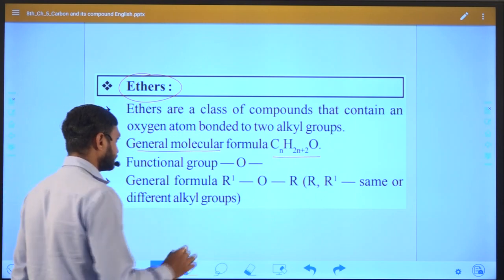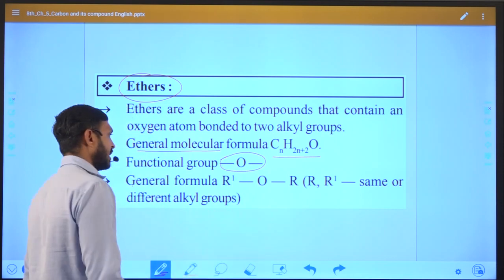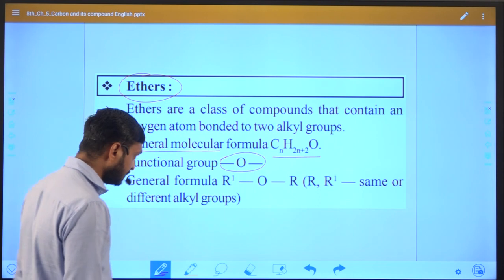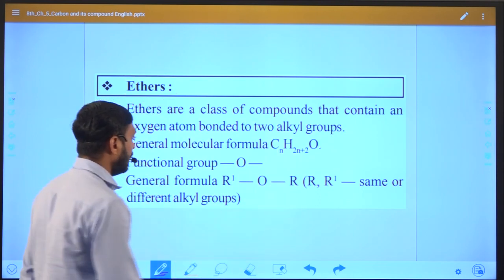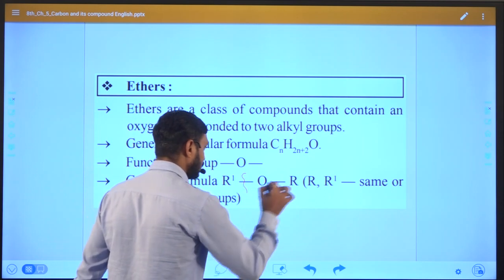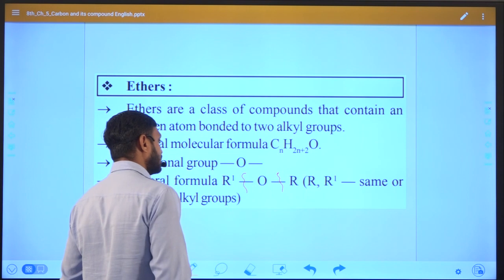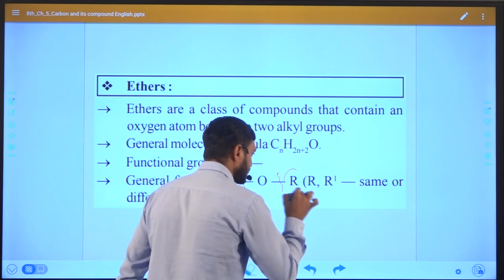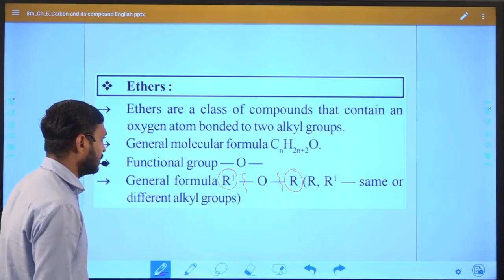And the functional group we can represent in this way as well. Now again, while oxygen is attached with two alkyl groups, it is also possible both groups are the same, and it may be different also, right?